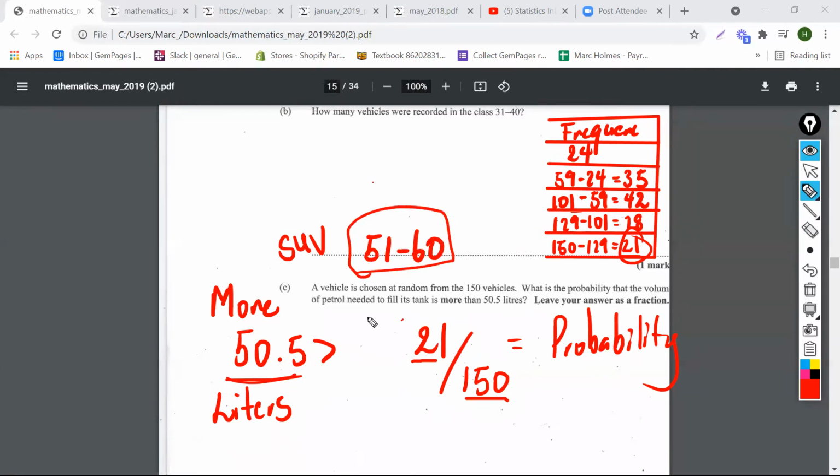It's only one group with such a big gas tank, right? And it says more than 50.5, so obviously it has to be 51 to 60. And the frequency for that class is 21. So the probability is just 21 over 150. 21 cars over the 150 cars is the probability that we need. And it says leave your answer as a fraction. That's the fraction, guys, 21 over 150.